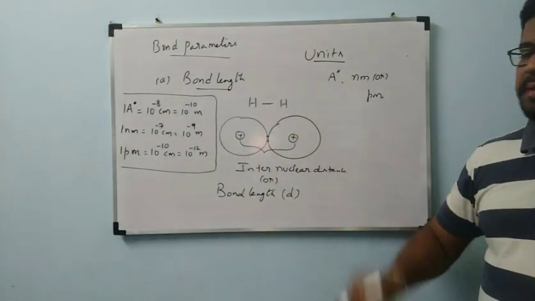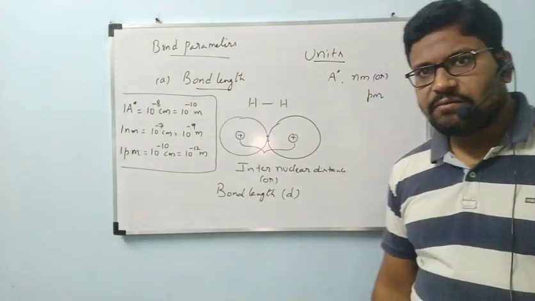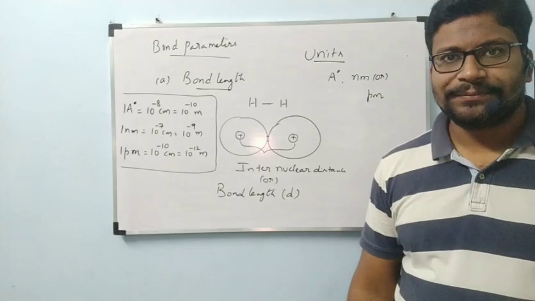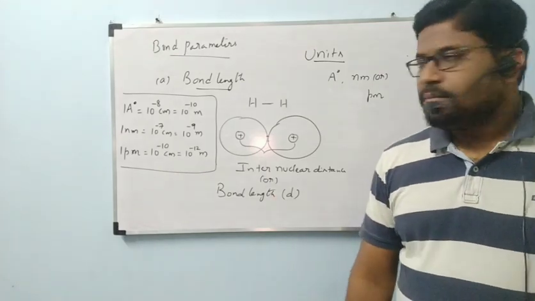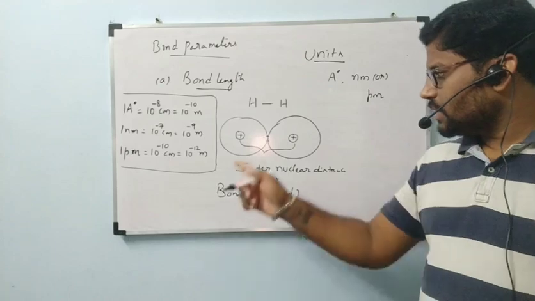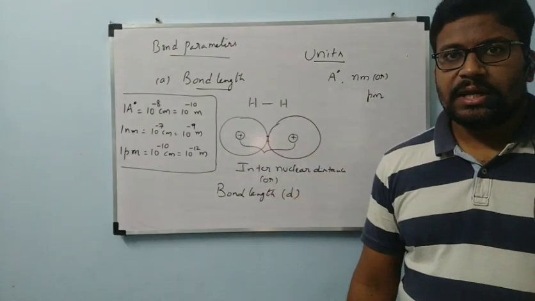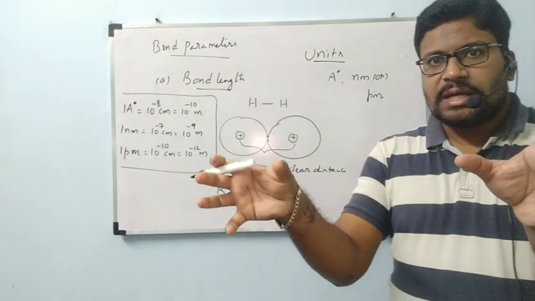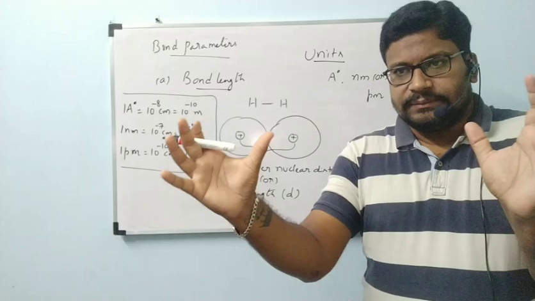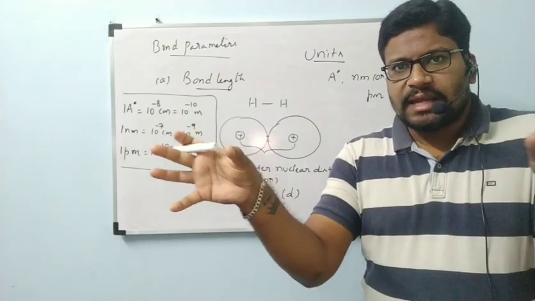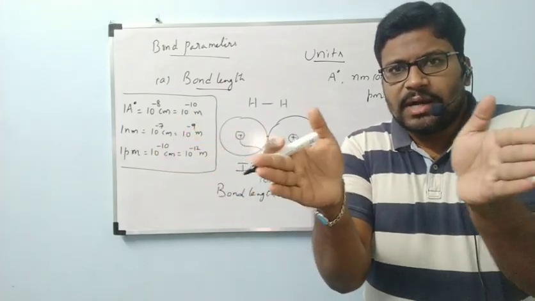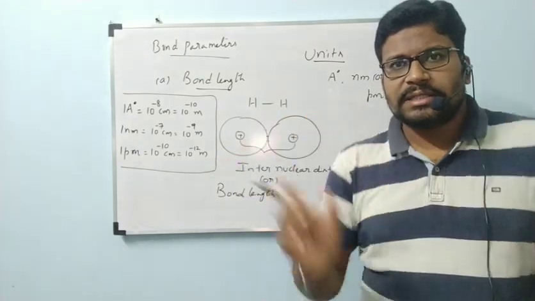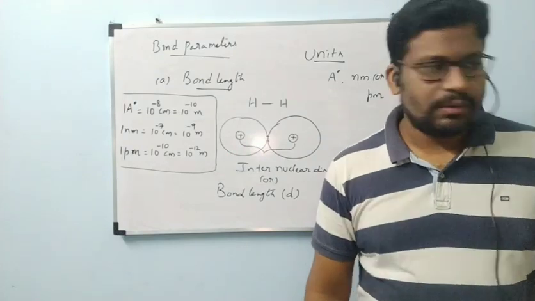This is the information regarding bond length. What are the units of bond length? Angstroms, nanometers, or picometers, anything we can use. Before the next bond parameter, I hope you are clear: the distance between the two nuclei of the molecule is called bond length. When the nuclei attract, meaning the atoms are present a little closer, what happens to bond length? It decreases. When the atoms are present far away, bond length increases.